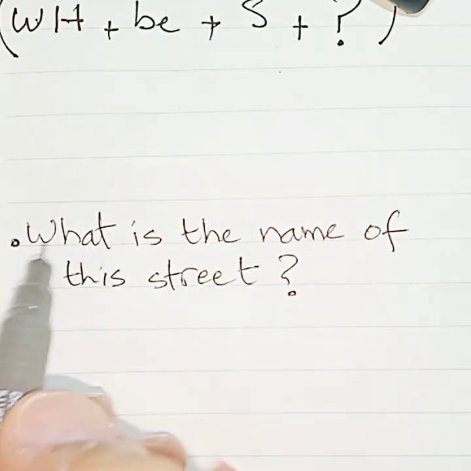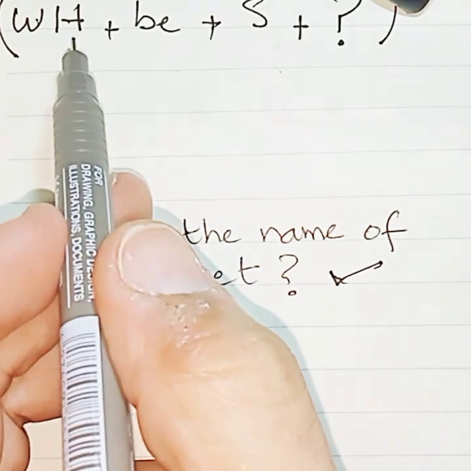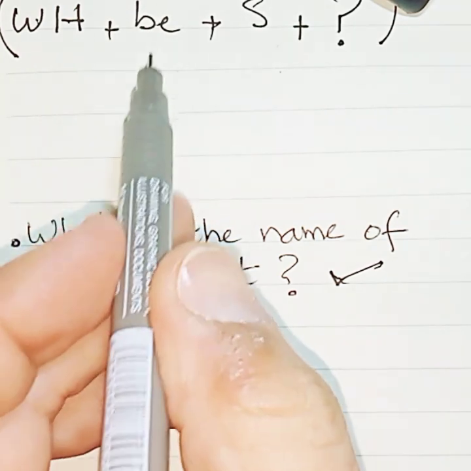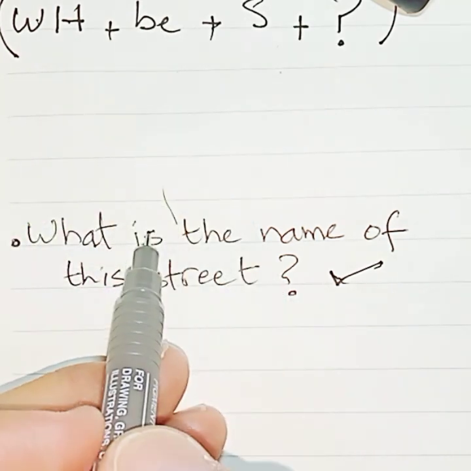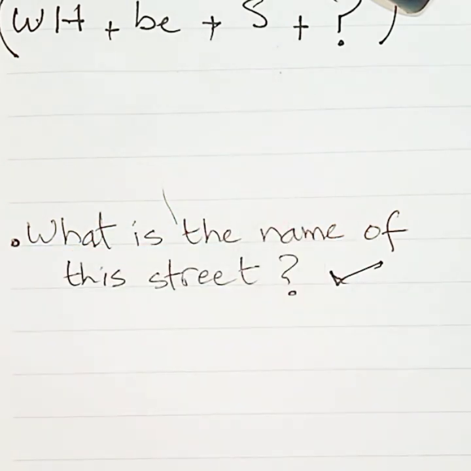This is the right question. What is the name of this street? This question is correct. We are respecting the structure: WH, be plus the subject. The name of the street is the subject.